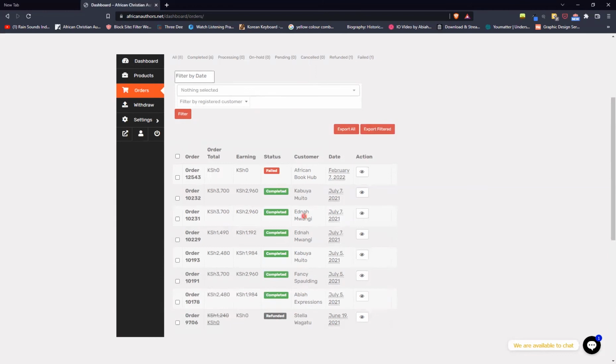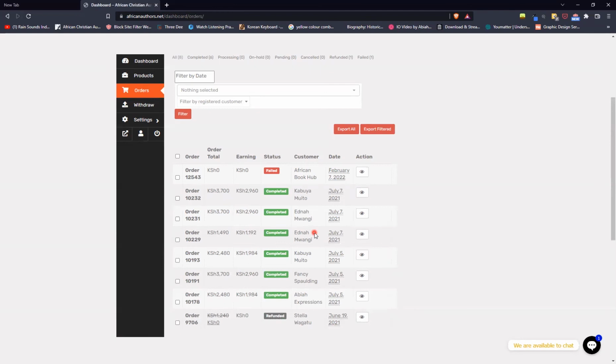So if the order is coming from Jumia or from maybe Nuria Bookshop, or even from Amazon, or from African Book Hub, the Writers Guild, Camela Bookshop, and the many others where your book will be hosted, then you'll be able to see the people who have actually made an order, so that you can track and see which platform is working for you and where you would want to put more emphasis.